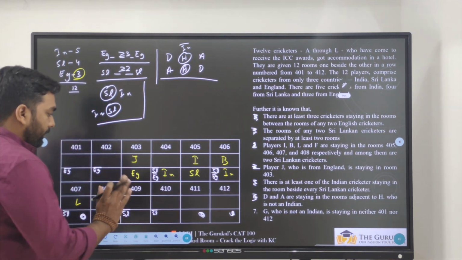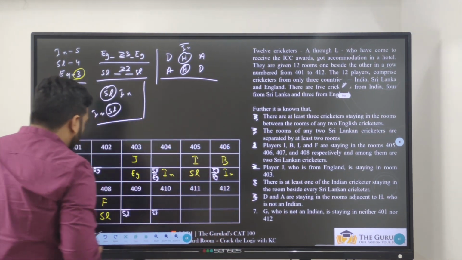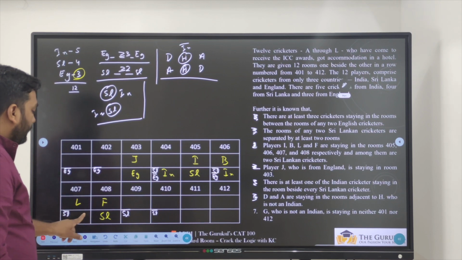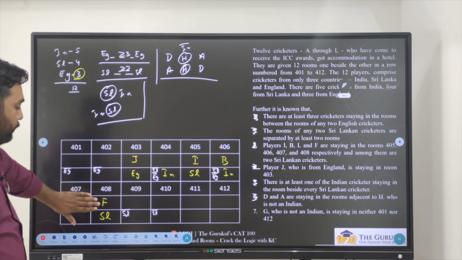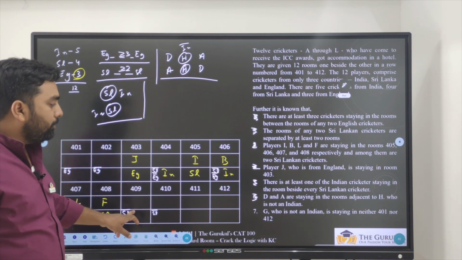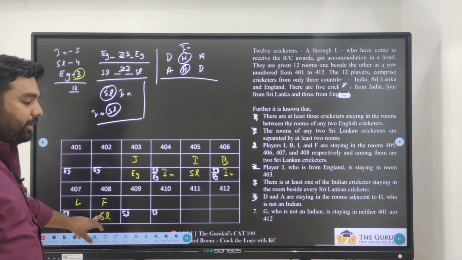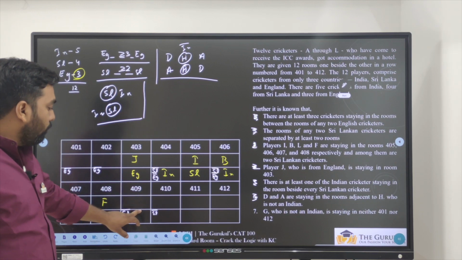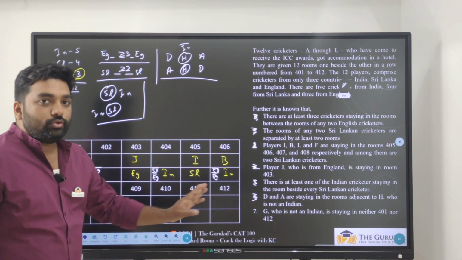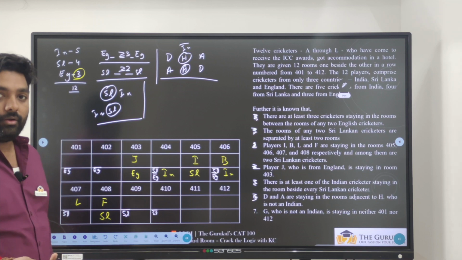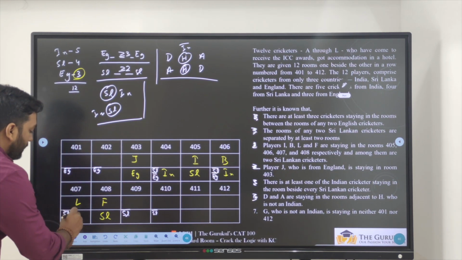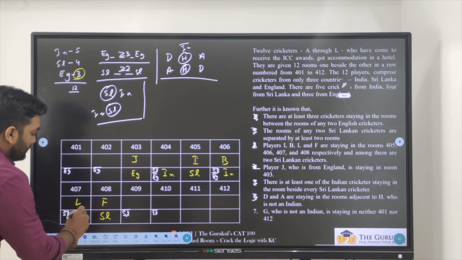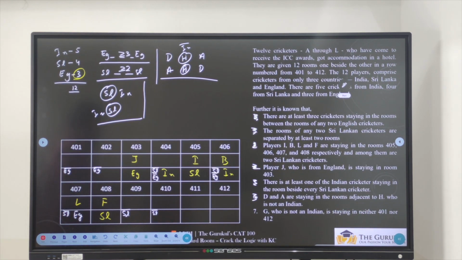Is there any other possibility of England? If England is not coming in 407, England should come in 409 only, because 408 is already occupied with Sri Lanka. If 409 is England, there is no place to keep the 3rd England player. But they clearly gave us there are 3 England players, which means 407 is definitely occupied with an England player only.